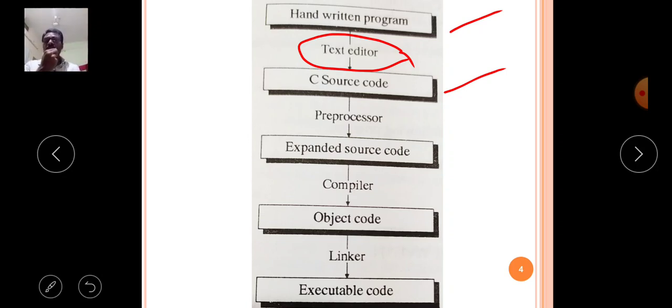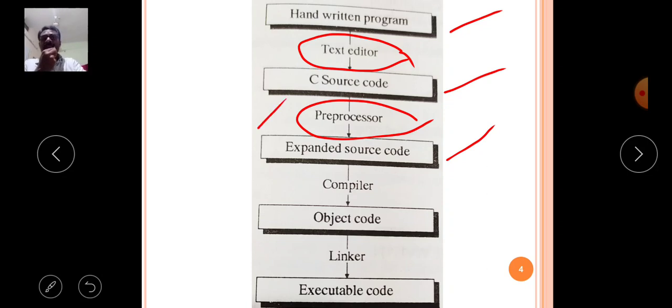In the execution mode, first the C source program is converted into the expanded source code. For example, if a programmer has written some 30 lines of program, then that is converted into 300 or more lines, whatever the length of the program may be. So the source code will be expanded, that means it will be elaborated. That C source program is converted into expanded source code with the help of preprocessors.